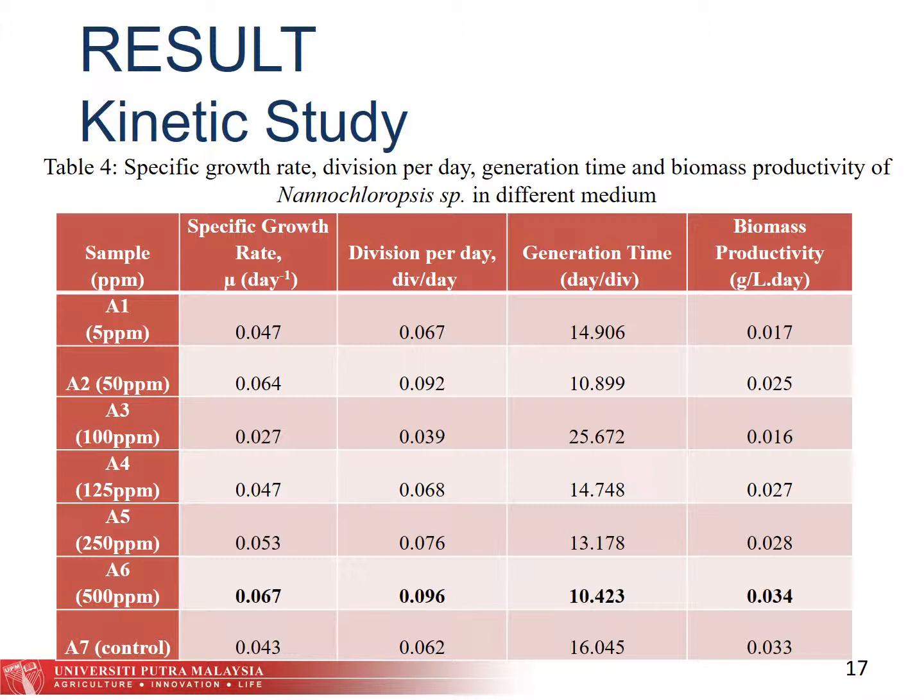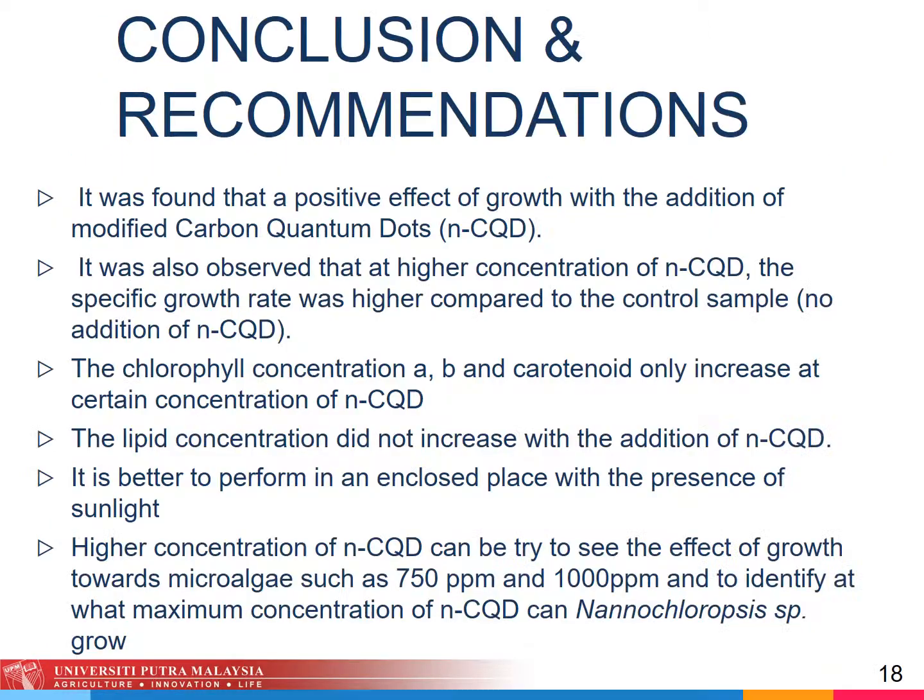Compared to all the samples, only sample A3, 100 ppm, shows a lower value, whereas the rest with the presence of NCQD show a higher value compared to the control. This proves that the presence of NCQD does help in the growth of microalgae, which is the Nannochloropsis species.